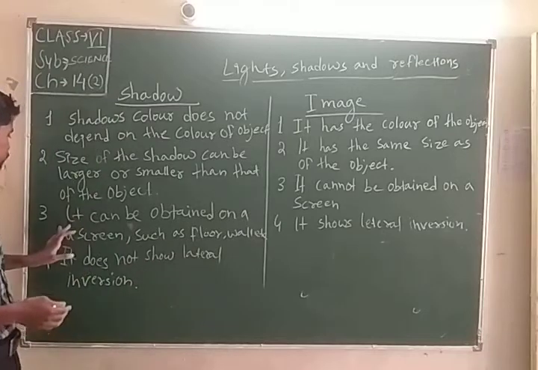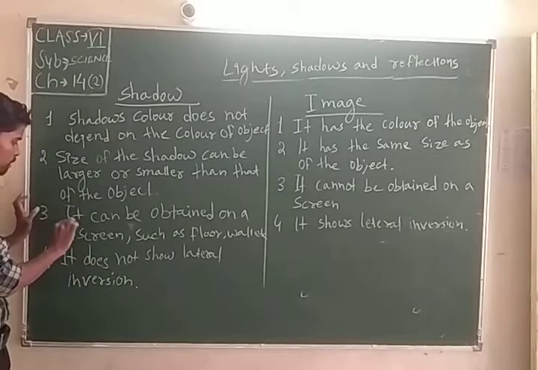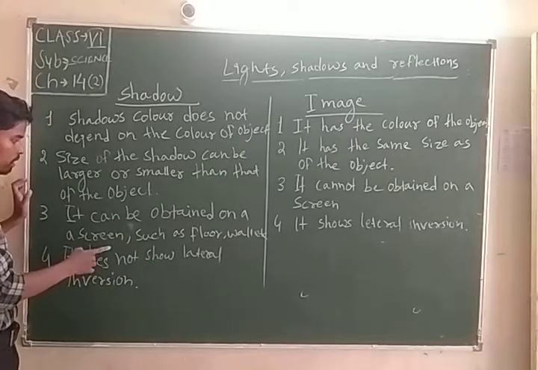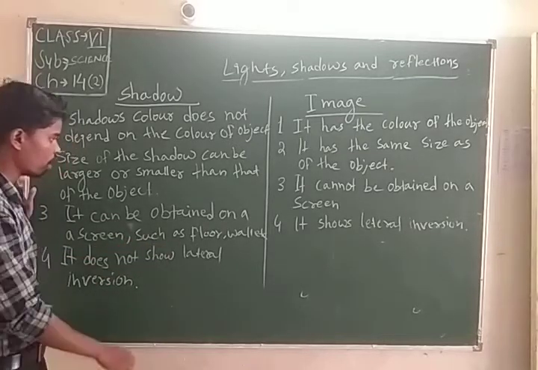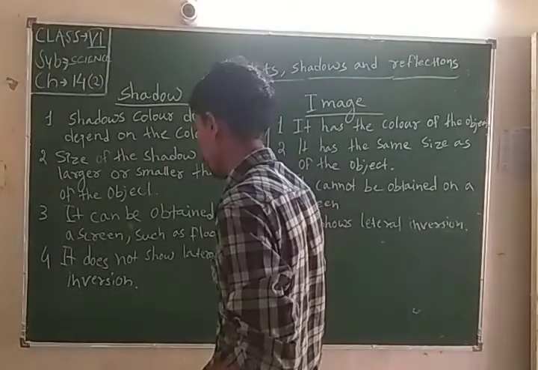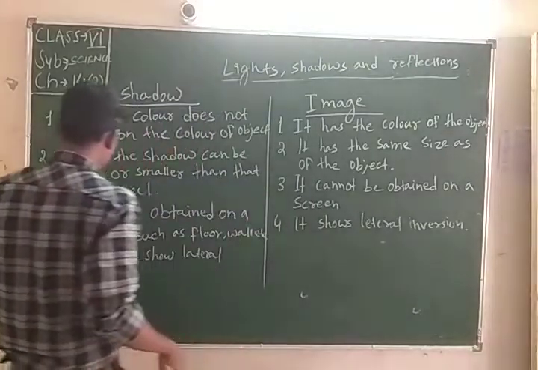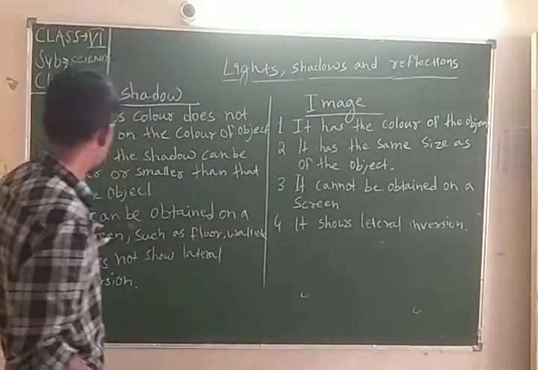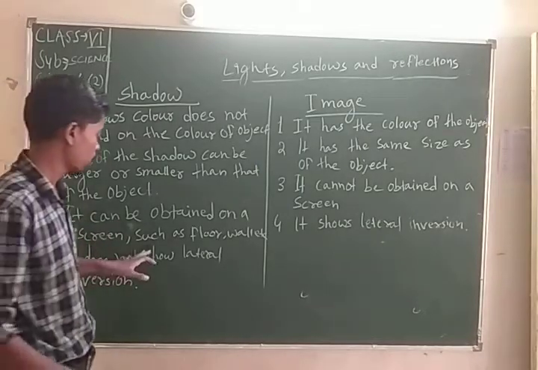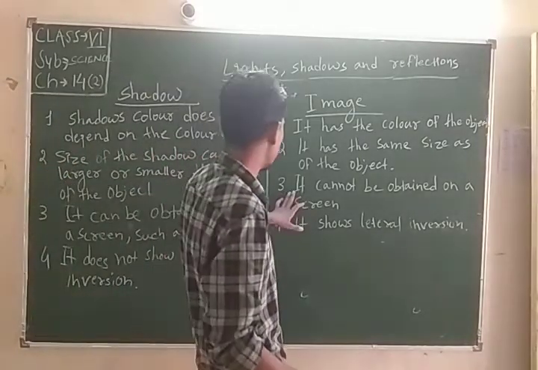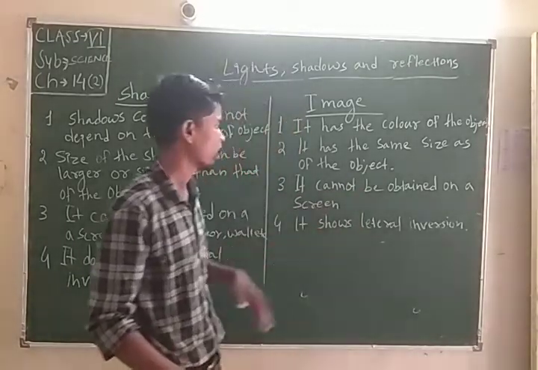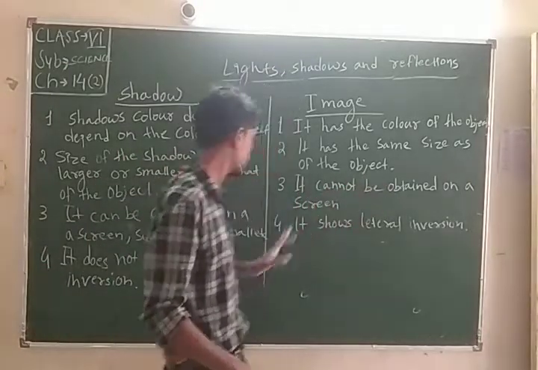Next, a shadow can be obtained on a screen such as a floor or wall. But number 3, an image cannot be obtained on a screen.